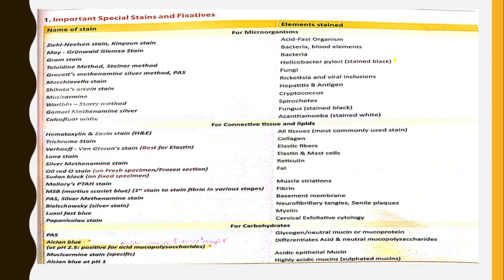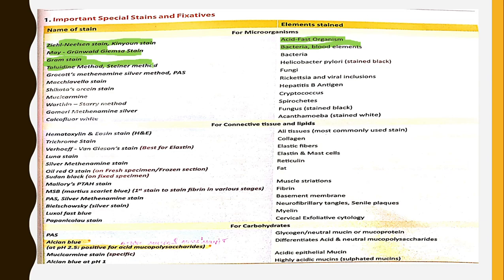Now we will see important special stains and fixatives in pathology. Ziehl-Neelsen stain or Kinyoun stain are used to stain acid-fast organisms like Mycobacterium tuberculosis. May-Grunwald-Giemsa stain is used for bacteria and blood elements. Gram stain is used for bacteria.